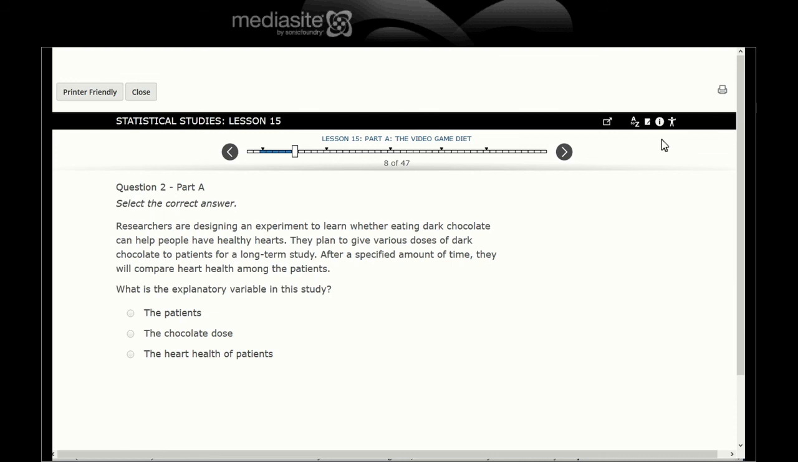Researchers are designing an experiment to learn whether eating dark chocolate can help people have healthy hearts. Oh, I hope that's true. They plan to give various doses of dark chocolate to patients for a long-term study. I volunteer for the highest dose. After a specified amount of time, they will compare heart health among the patients. What is the explanatory variable? What is being varied or manipulated?